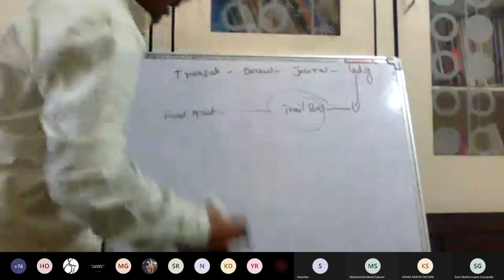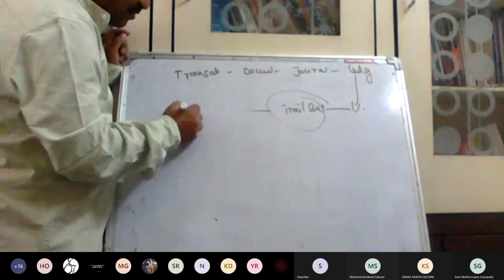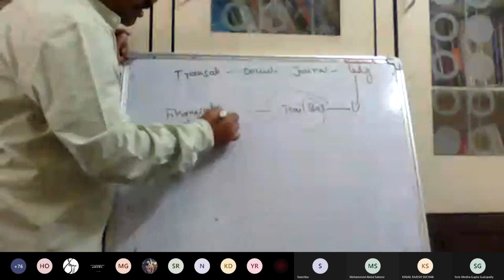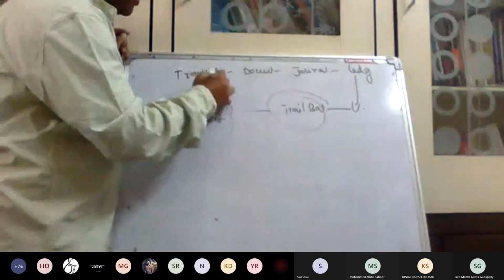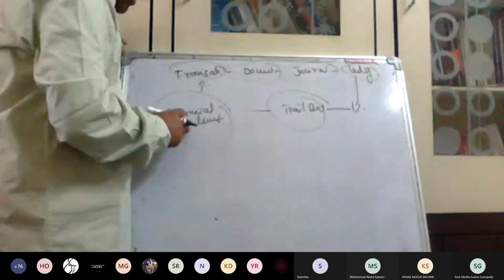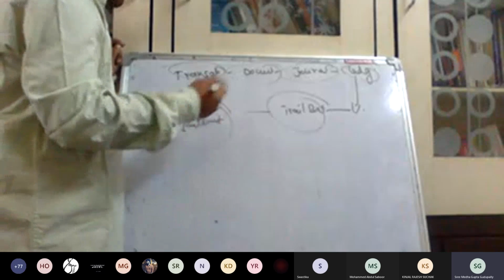This is also called, don't confuse, final accounts or financial statements. Again start with this one. This is the entire accounting cycle: transaction, documentation, journals, ledger, then trial balance, then final accounts. Financial statements or final accounts, don't confuse.